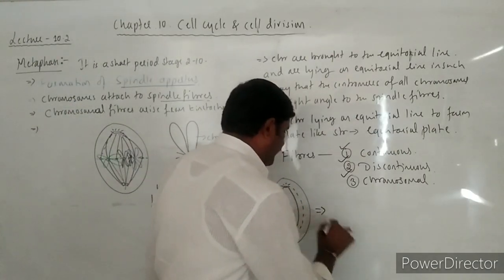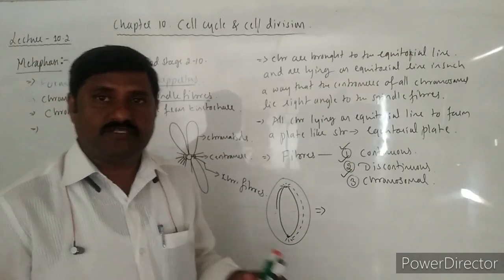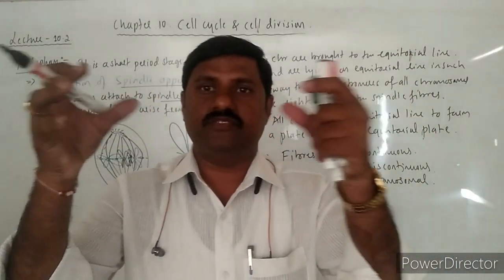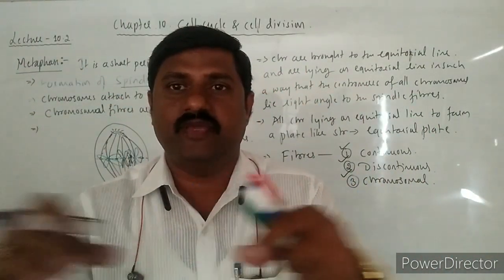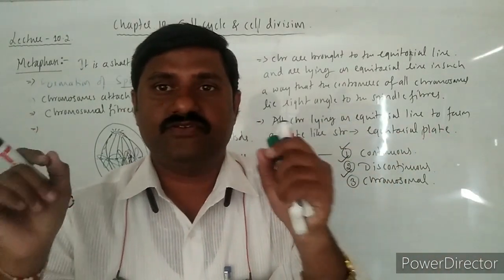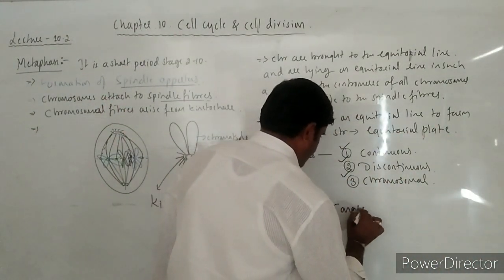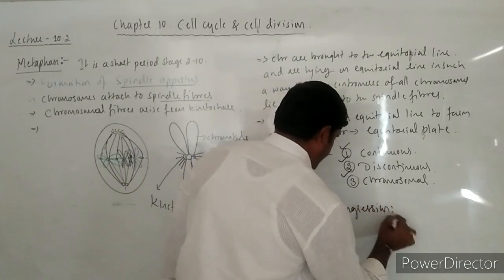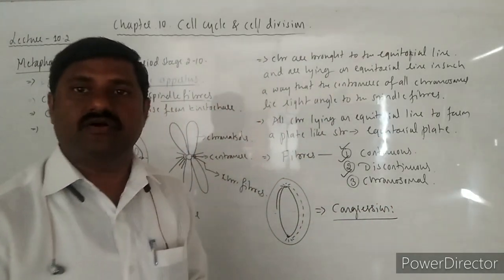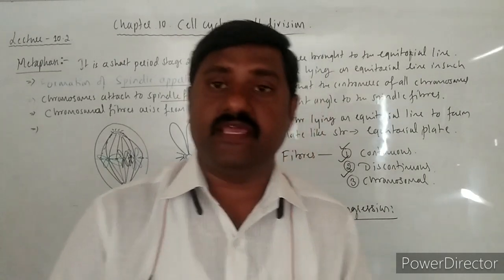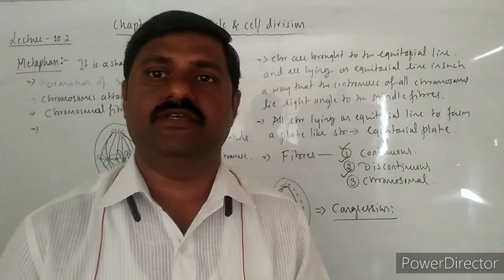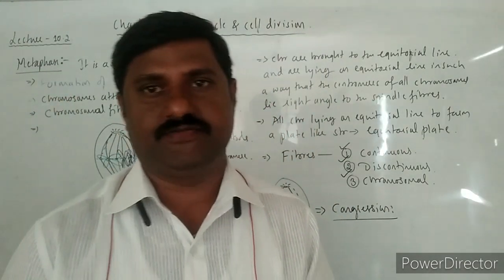And last point, a very important point. The process of bringing all the chromosomes onto the equatorial line, forming an equatorial plate, is called congregation. Right? What do you mean by congregation? It is nothing but bringing of all the chromosomes onto the equatorial plate.